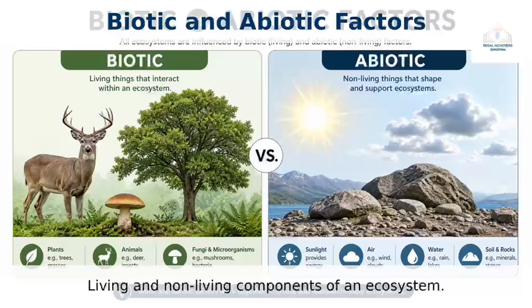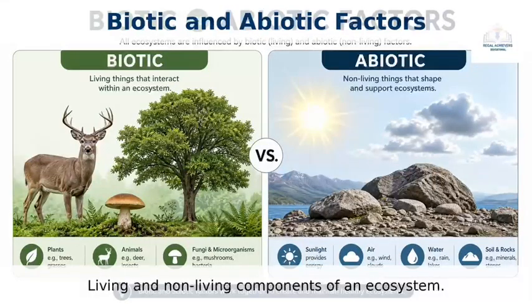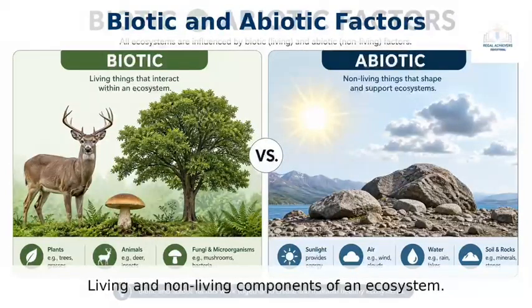Every ecosystem is made up of two main parts. Biotic factors are the living components like plants, animals, and even tiny bacteria. Abiotic factors are the non-living parts that shape the environment, such as sunlight, temperature, water, and soil. Both work together to maintain a healthy balance.